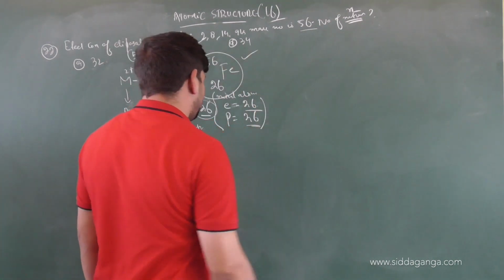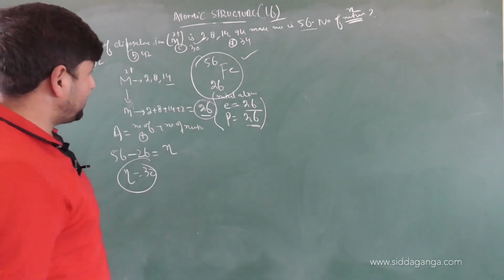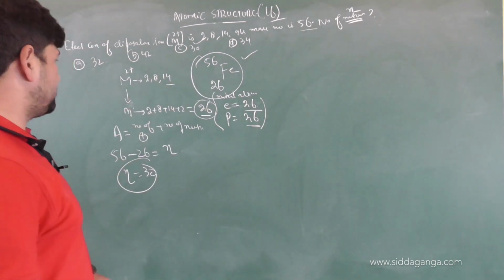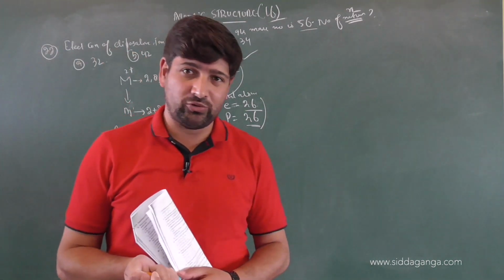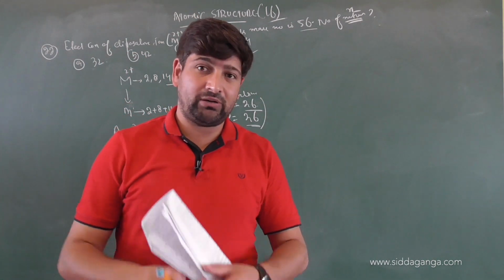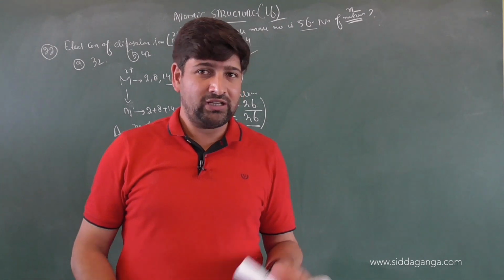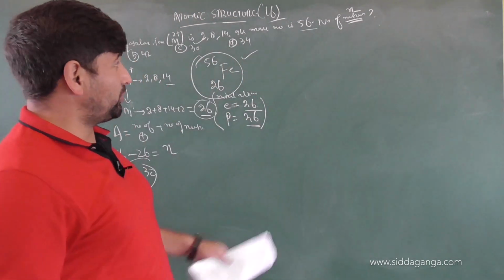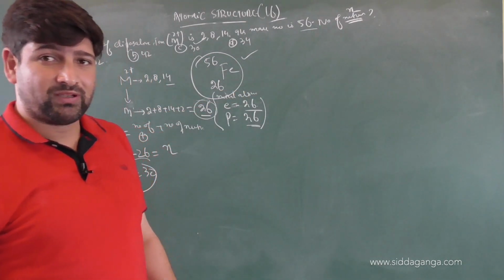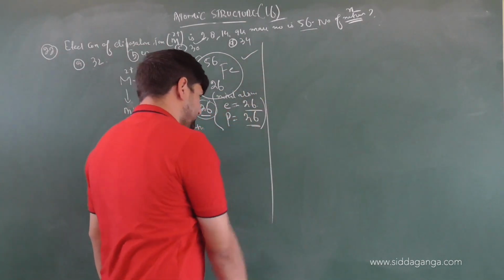So from here you can easily calculate the number of neutrons, protons and electrons. Clear? What I did was add the 2 electrons, which gave me a neutral atom, and in a neutral atom the number of protons equals the number of electrons. I got the protons, and I already know the atomic mass. So I can easily calculate the number of neutrons in the chemical species. Right? Good.